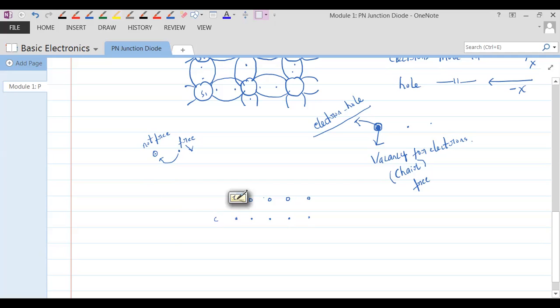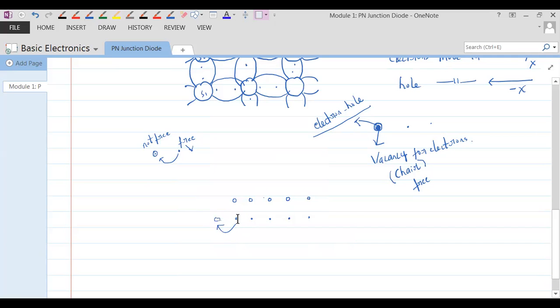Okay, they're all electrons sitting on the hole. Now, since there is a hole here, this electron moves from this position to this position.